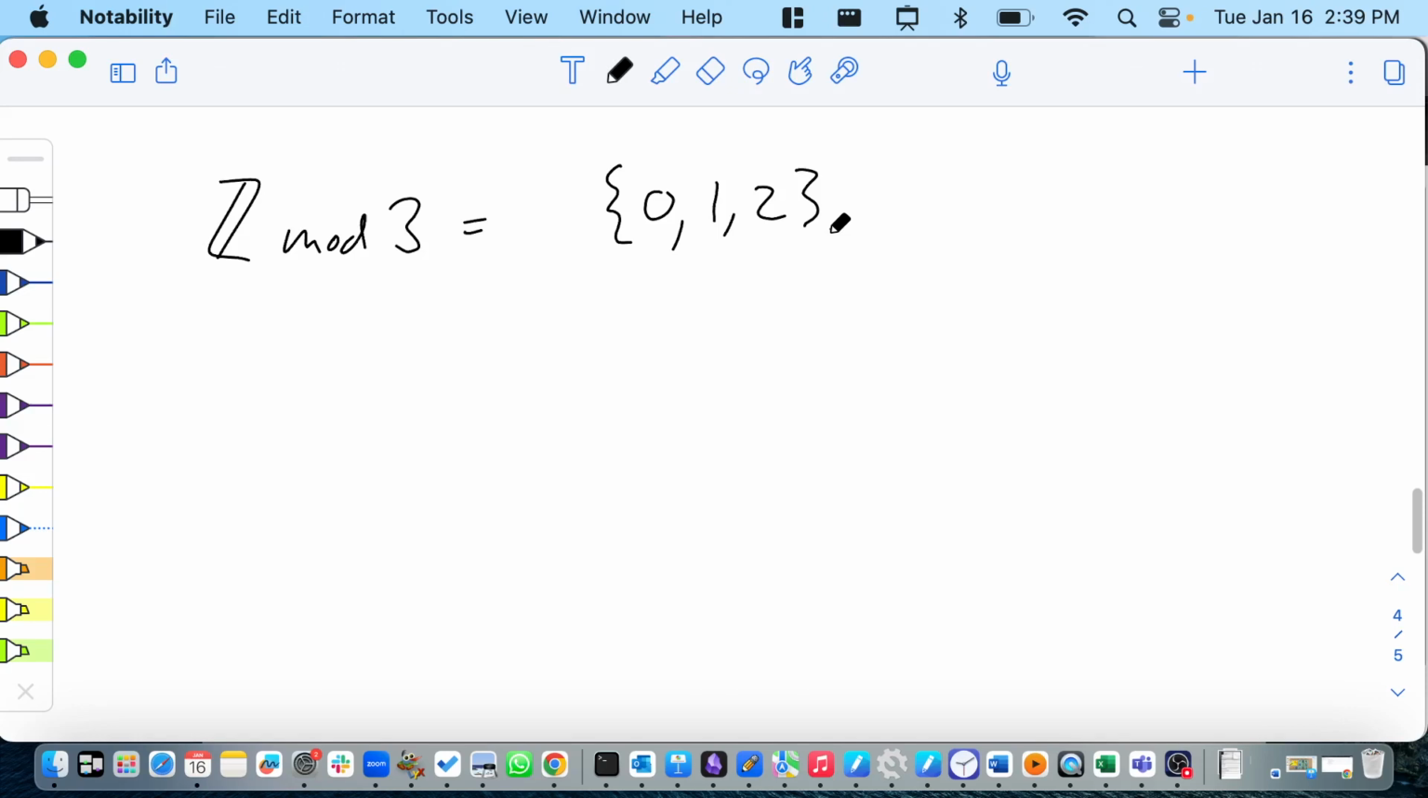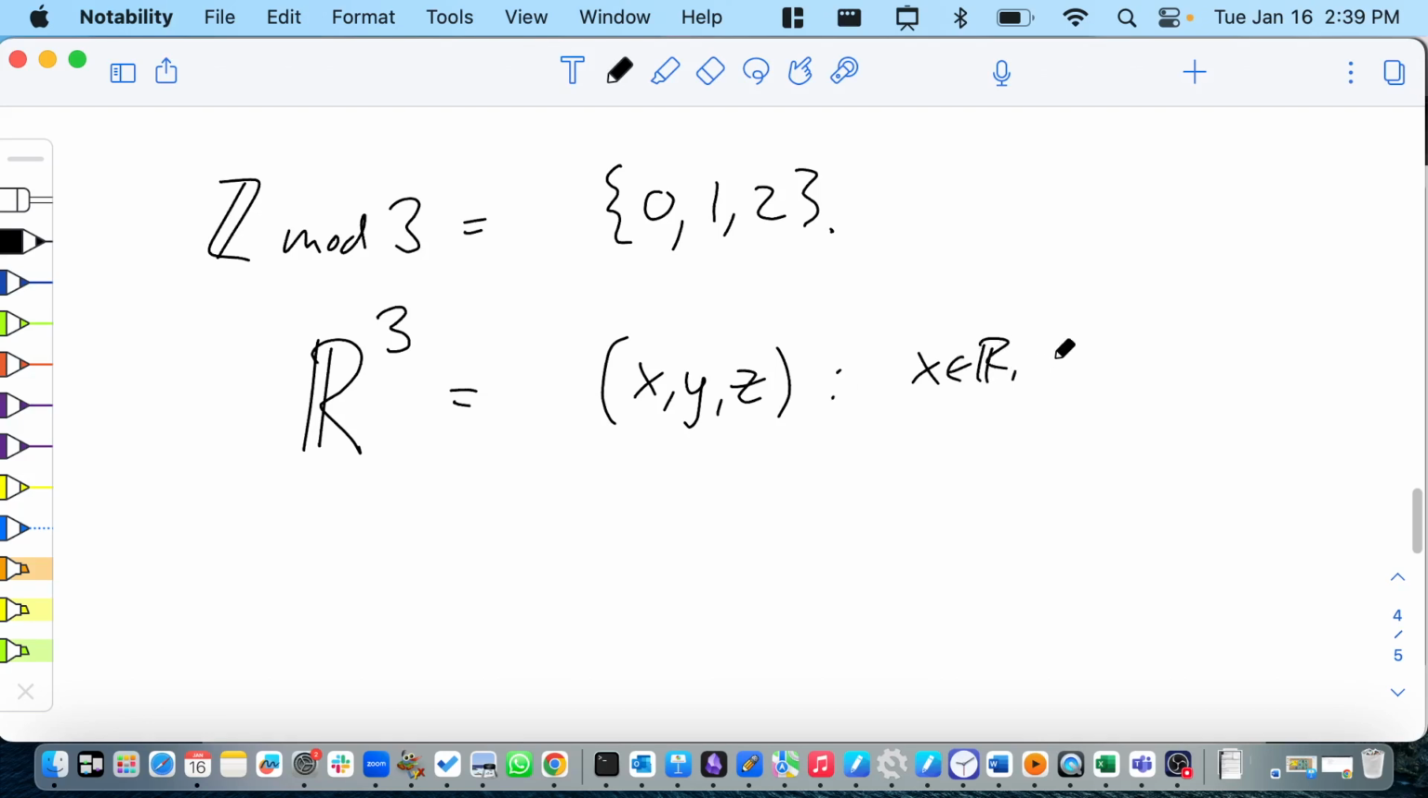Yeah. Is it R3? So R3 is X, Y, Z triples, where each one is some number. X is a number, Y is a number, and Z is a number. Right? This is everyone's favorite vector space. Just any three numbers. Okay. This is the one everybody knows.